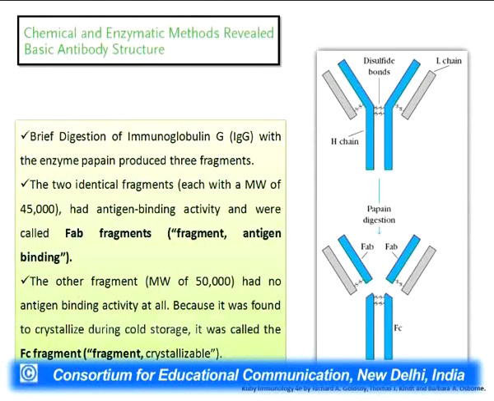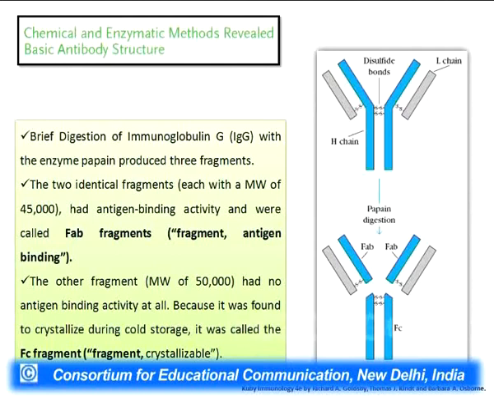Subsequently, they found an Fc region, called the fragment crystallizable region, which is a part of the heavy chain constant region. It was called fragment crystallizable because it was found that during cold storage of the sample, this particular fragment crystallized. That's why the name Fc fragment came in.